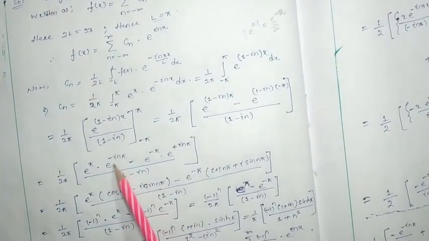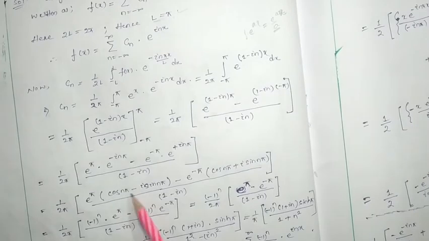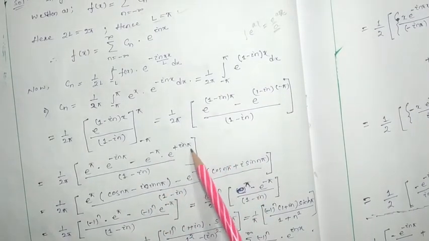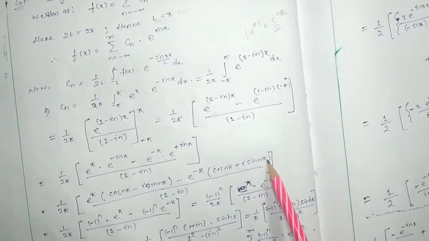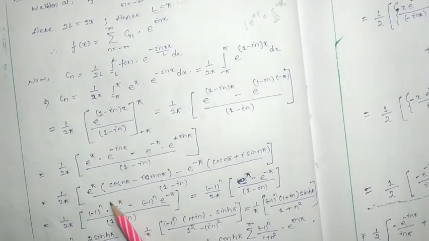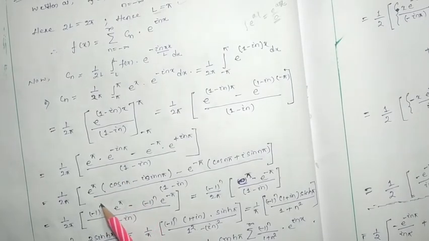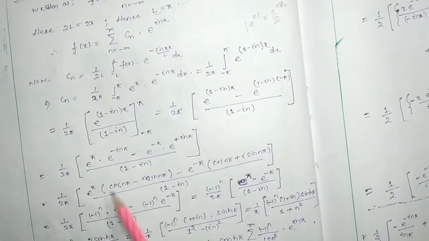Here this e to the power minus i n pi can be written as cos n pi minus i sin n pi, and e to the power plus i n pi can be written as cos n pi plus i sin n pi, right? So here e to the power pi will be here as usual. Cos n pi can be written as minus 1 to the power n. Sin n pi we know is 0. So these terms vanish.